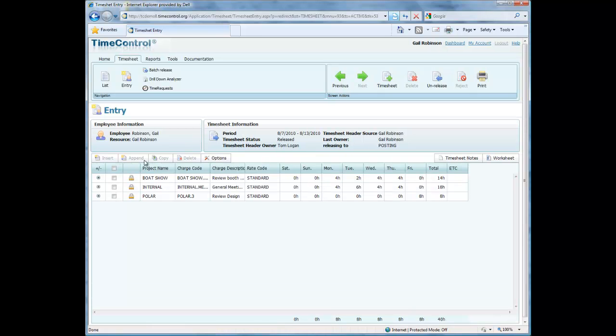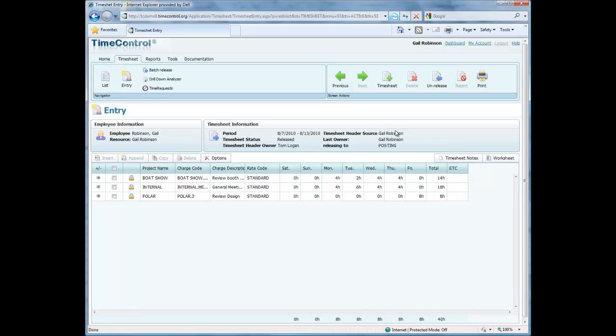And you can see that Gail no longer has control over copying, adding, inserting, or anything else. For a moment or two, Gail can unrelease the timesheet, bringing it back to her own control. But as soon as Tom looks at that timesheet, she'll no longer be able to do that. So this is only available for a few moments or minutes until Tom sees this timesheet, and then that option will be removed. For Tom, once he logs in, he'll be able to release or reject the timesheet, in which case it would come back to the original source person, Gail Robinson, for corrections.